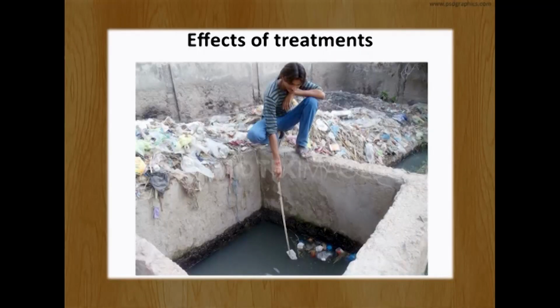Effects of treatment. If it is not properly treated, that can create health hazards as well as irrigation water problems, because it will contain so many chemical and biological pollutants. So ultimately there is an institute called the International Water Management Institute. They assess and reduce the risk for the waterborne disease and water for the irrigation.